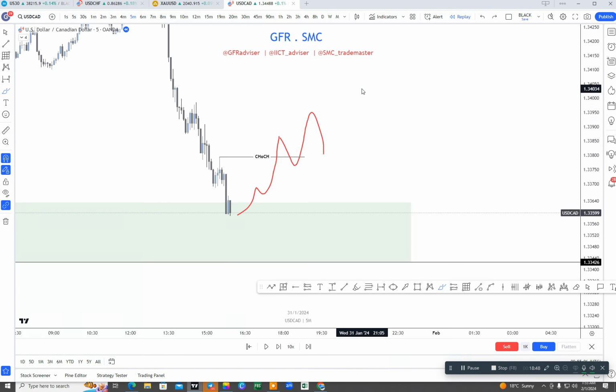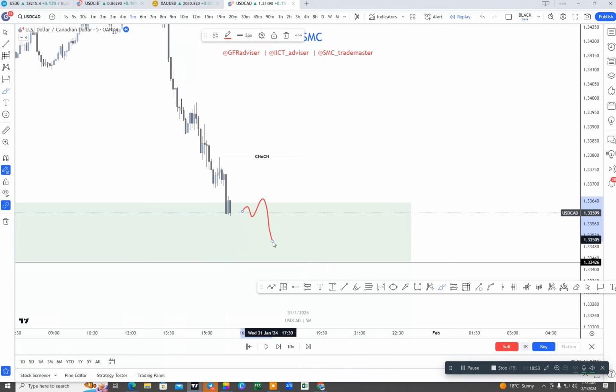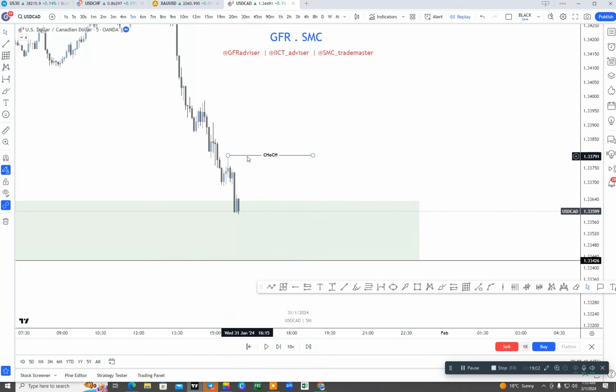In the second scenario, if the market again creates a new inducement here on the lower side and takes out this inducement, then we were again looking for the buy here in the lower stage. For now this is the last inducement and we were waiting for the market to take out this inducement.